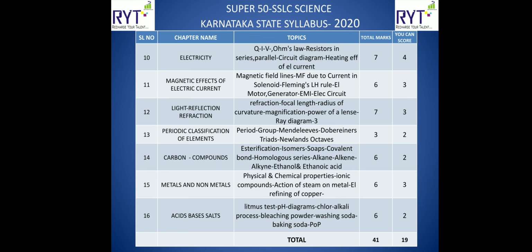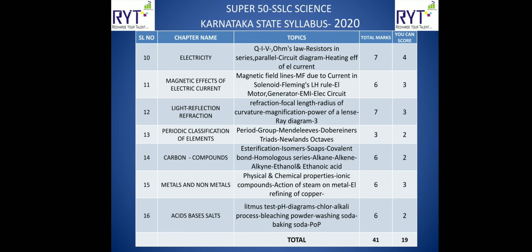Next one is periodic classification of elements. Here they'll ask you how many periods are there, how many groups are there, what is Mendeleev's periodic table, what are Dobereiner's triads, what are Newlands' octaves. Very simple things again. Next one is carbon and its compounds. Here they will ask you small definitions, isomers and covalent bonds, homologous series. Then in this, ethanol and ethanoic acid are very important.